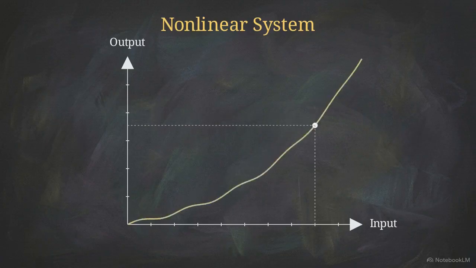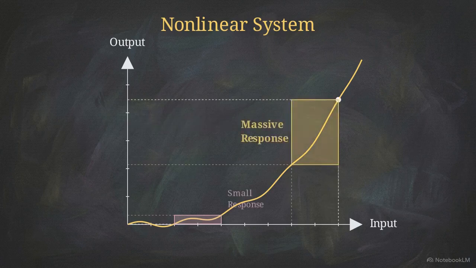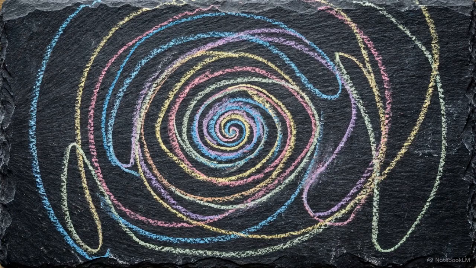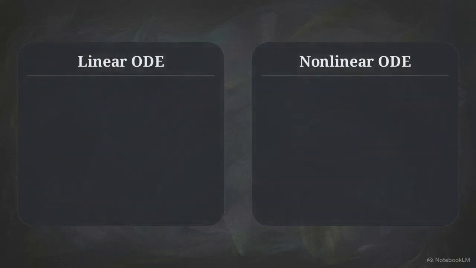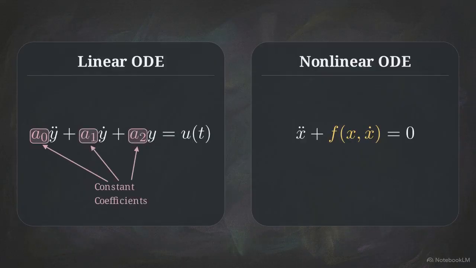In a nonlinear system, the principle of superposition does not apply. You cannot add two inputs to predict a combined output. Small disturbances can cascade into massive, outsized reactions. This graphic compares the general algebraic forms of ordinary differential equations. The first is linear, relying entirely on constant coefficients. The second equation is nonlinear, meaning the system's own changing state continuously dictates its ongoing behavior.